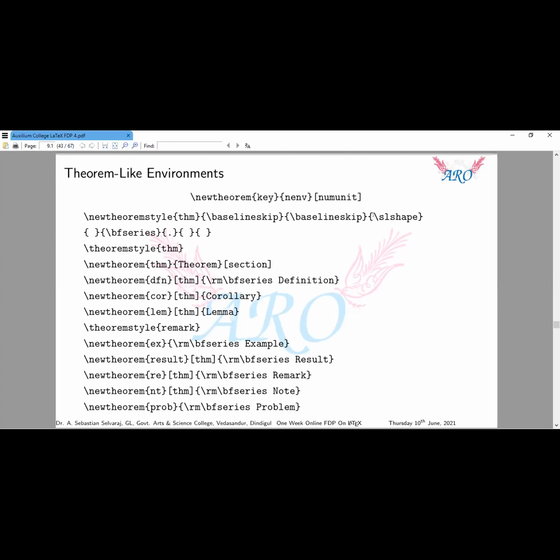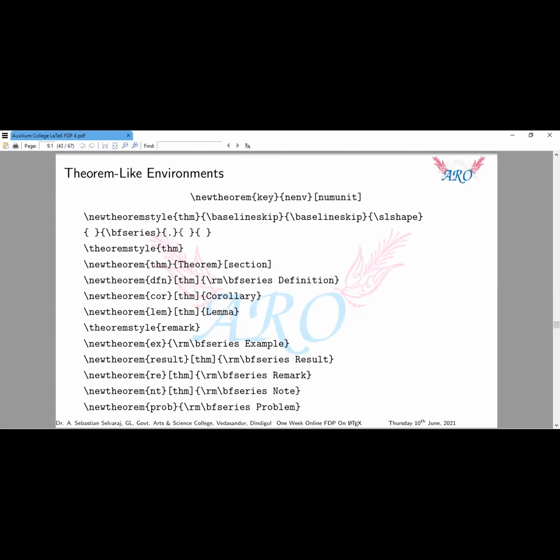The fourth one denotes the body font, that means the font style of the body of the theorem, slanting shape. The next one is the indent space: how much space we need between the head and the body, that means the theorem head and our main text, the theorem statement. The next one denotes the head of the theorem. This one is the punctuation mark between the theorem and the body.